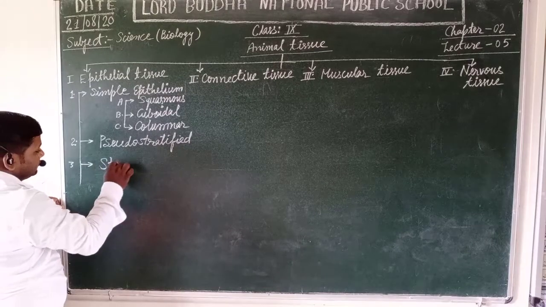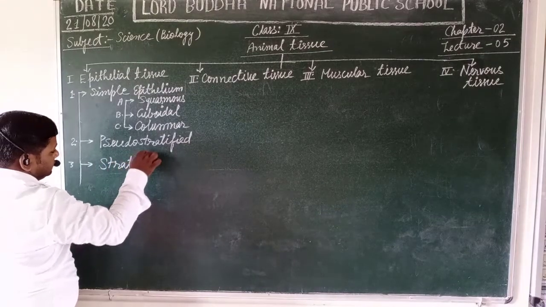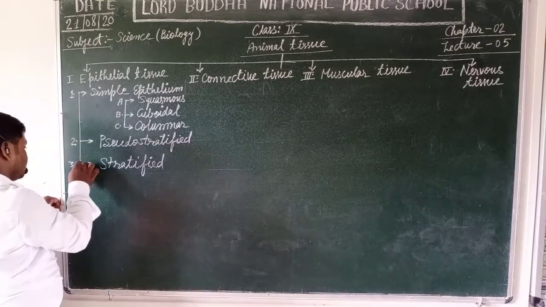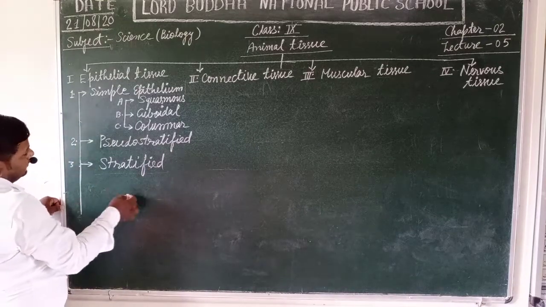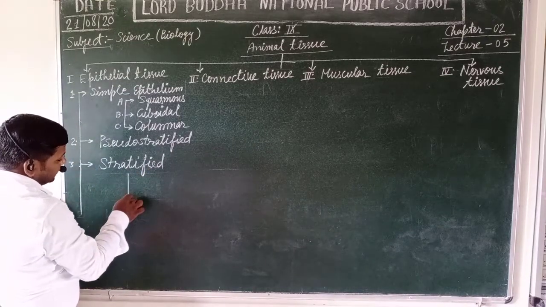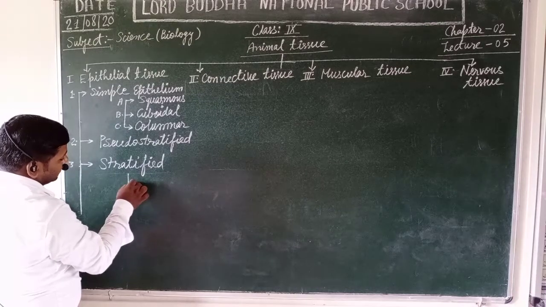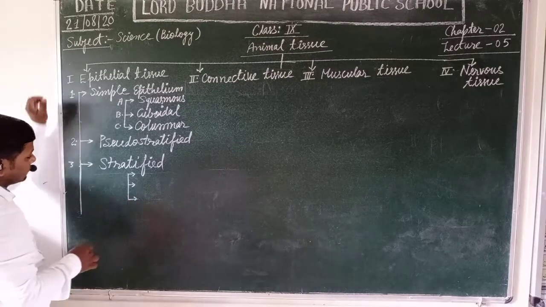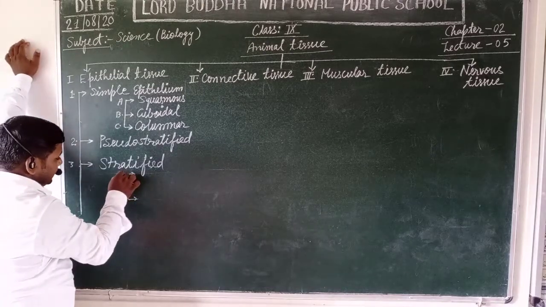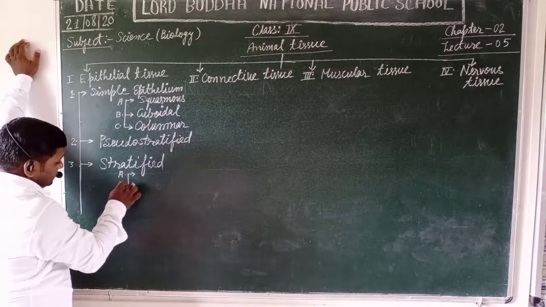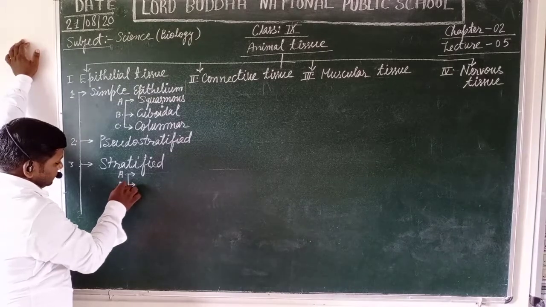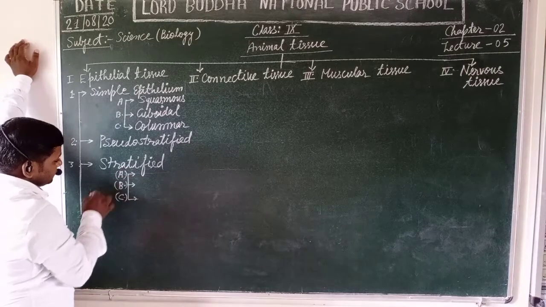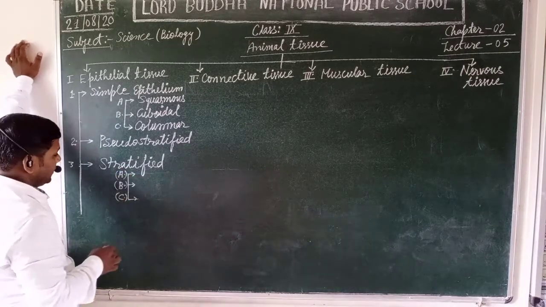Stratified epithelium is further classified into three subcategories. What are these? These are the squamous stratified epithelium, the cuboidal stratified epithelium, and the columnar stratified epithelium.